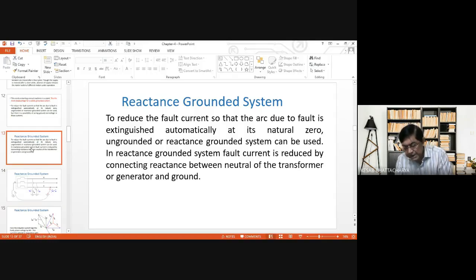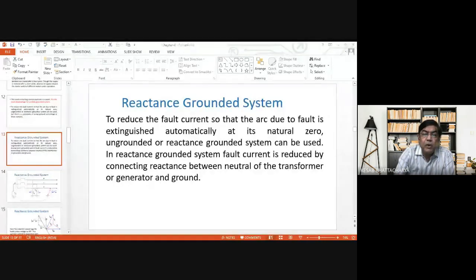That is, if we do not ground the neutral point solidly, but instead connect an inductive coil between the ground and neutral point, then the current that will flow through the fault path will not be purely capacitive. It will have a capacitive part as well as an inductive part, and these two currents act in opposition.